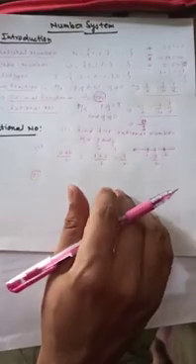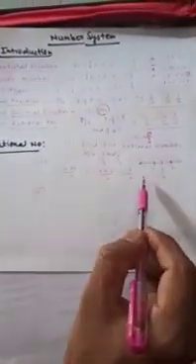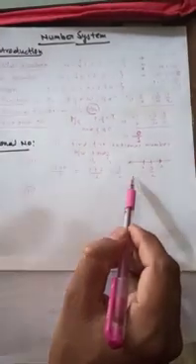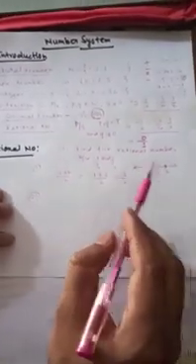Next method. Similarly here also, suppose we want to find 5 rational numbers between these two. There is one more method by which we can find as many rational numbers as our requirement. So we will write 5 plus 1, because 5 is our requirement.